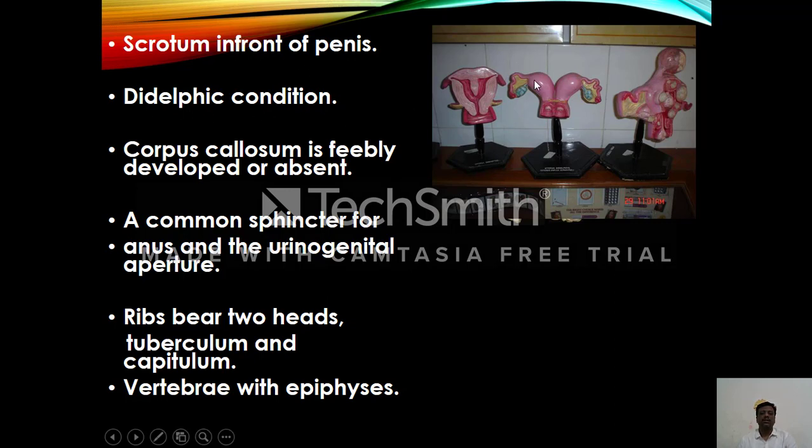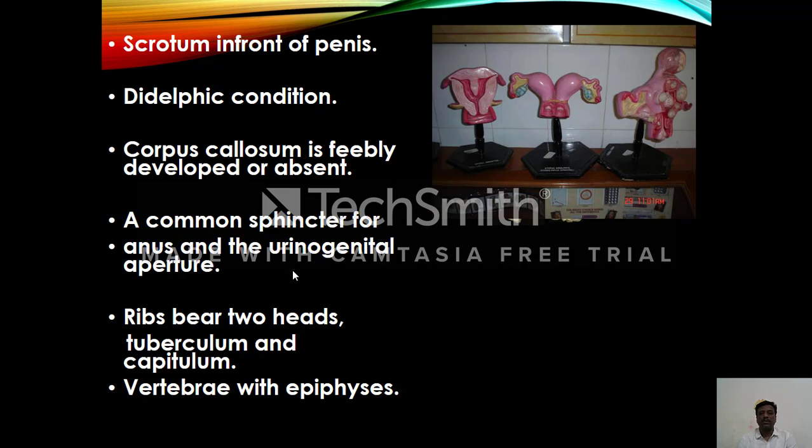Didelphic condition, so two uteri are present. Corpus callosum is feebly developed or absent. A common sphincter for controlling the anus and urogenital aperture is present. Ribs bear two heads, tuberculum and capitulum.